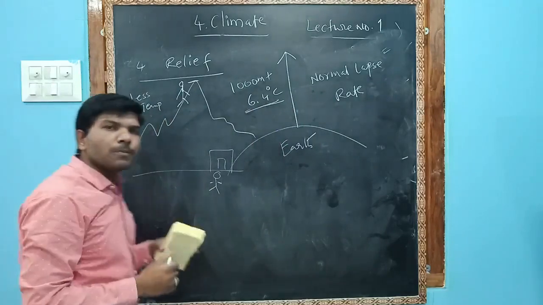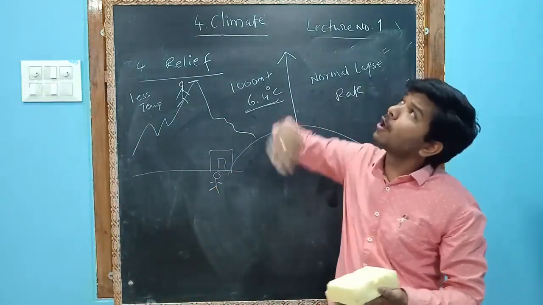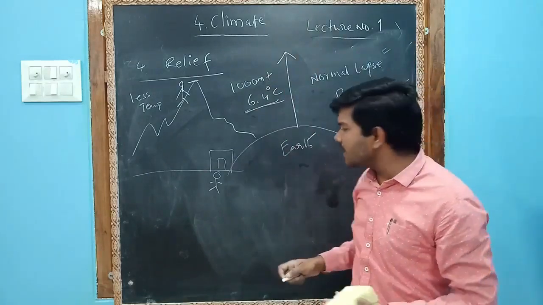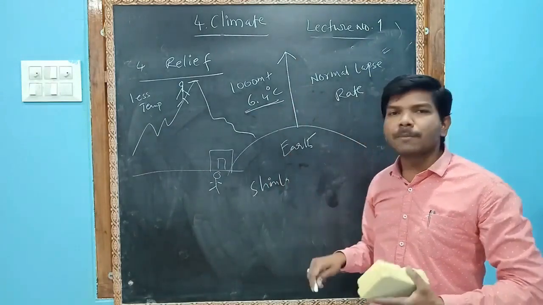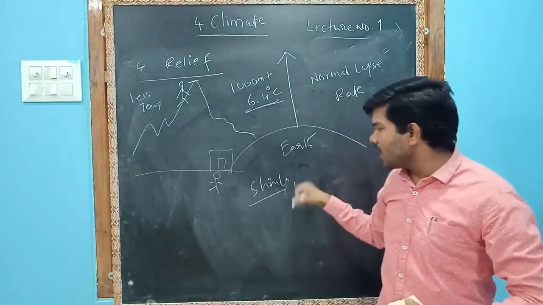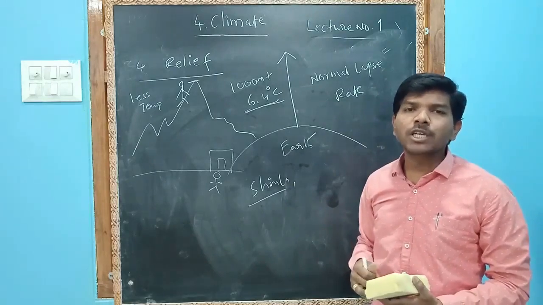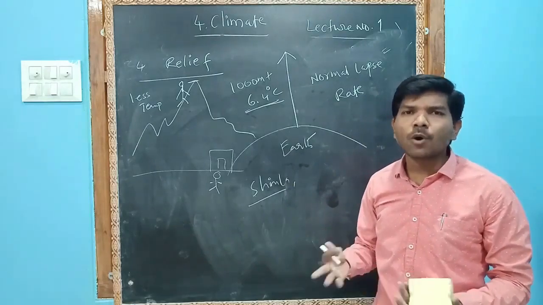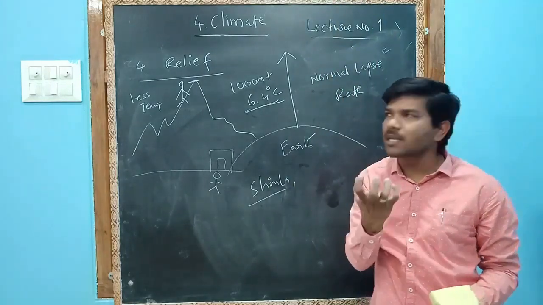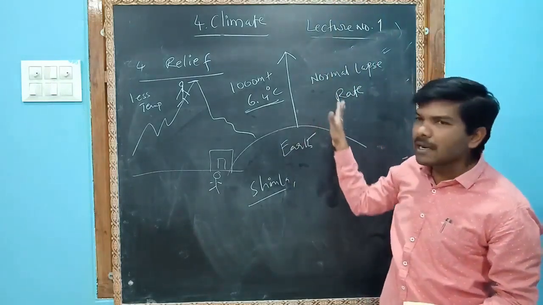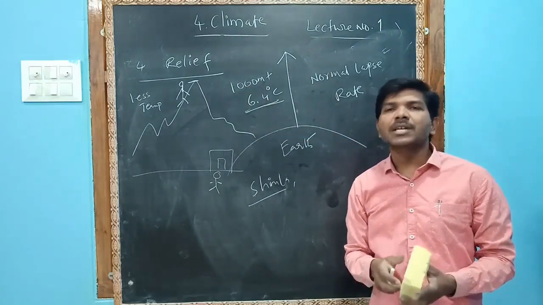So people on the plains feel very hot. Those people living on hilly areas, for example Shimla. Most people enjoy summer in Shimla, Nainital, Kullu Manali, Ooty, Kodaikanal. They go to hill stations because hills receive less temperature due to the normal lapse rate.